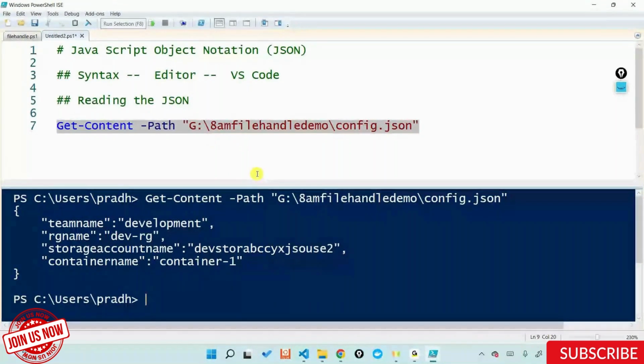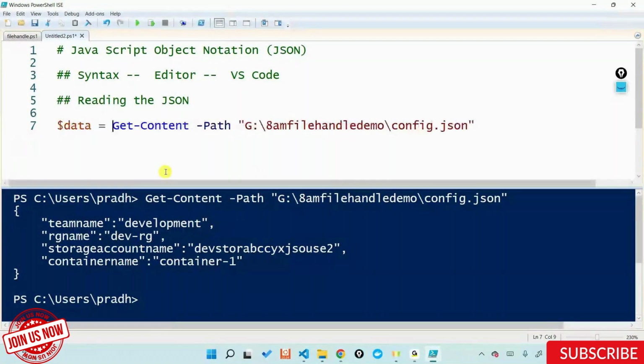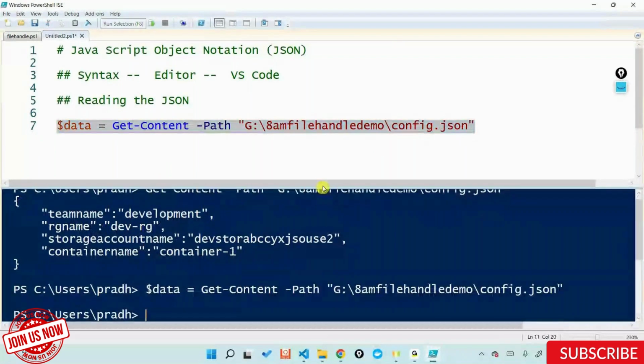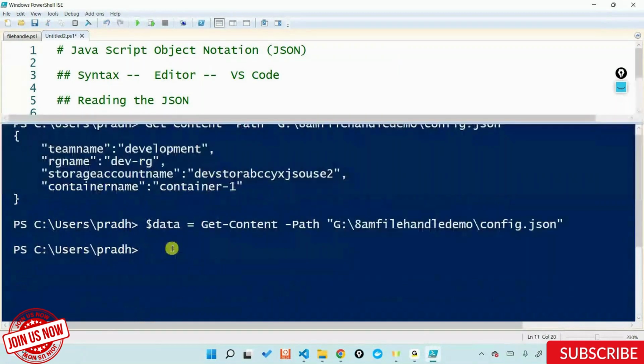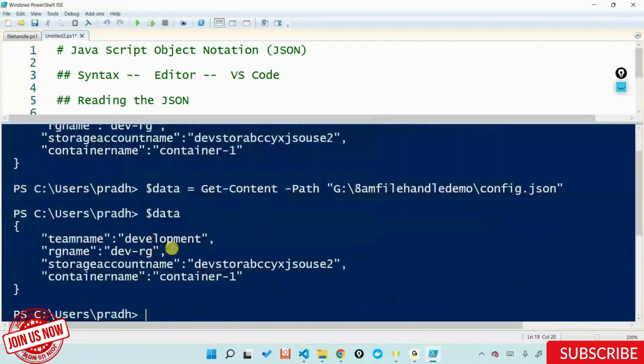What do I mean by this is that, let me do this. Let me say this is data is equal to something. So I said I'm putting a parameter out here called $data. I'm saying $data is equal to configuration.json. So what I'm doing is that whatever output that I'm getting from this particular command called get-content, I'm storing all that output inside something called $data. And if I hit $data out here, I get the same content out here. But again, this is a pure JSON format. This is just a JSON format.